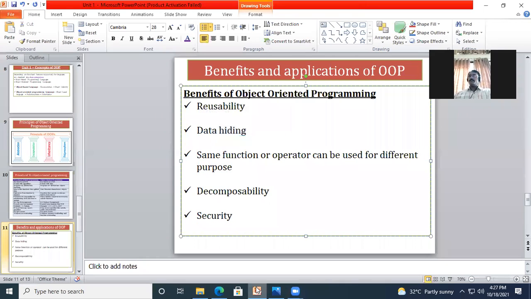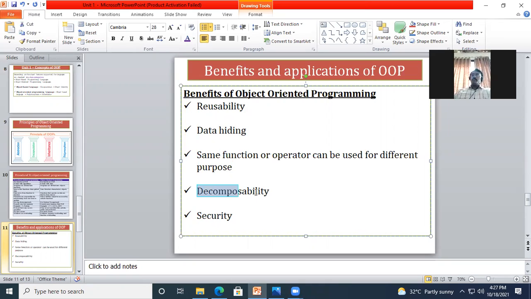Just now we have seen one example, like the plus operator. In one case it acts as concatenation of two different strings, and in another case it acts as the addition operator for two numbers. So this is a facility or benefit we have with OOPS.